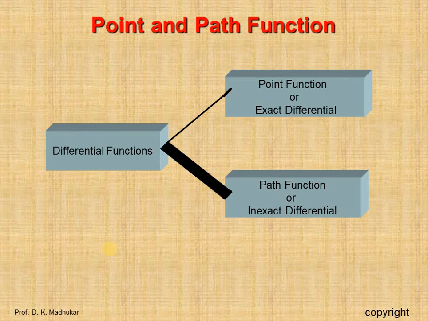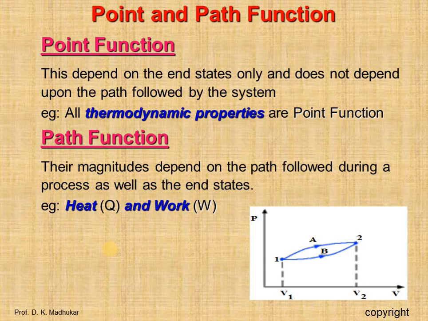Now, we will discuss the point and path function. When you are talking about differential functions, point function is also known as the exact differential function, and the path function is called the inexact differential function. So what is the point function and what is the path function? Point function: when two properties of the system locate a point on the graph, those properties are called point functions. For example, pressure, volume, temperature, etc. Point functions are represented as exact or perfect differentials.